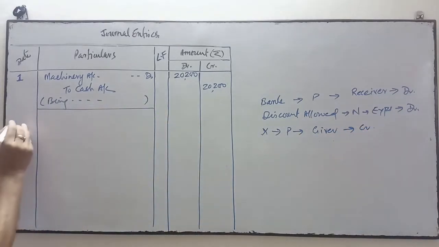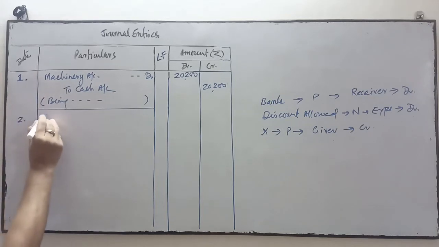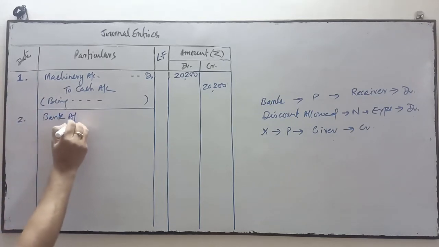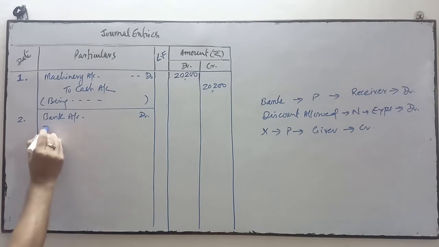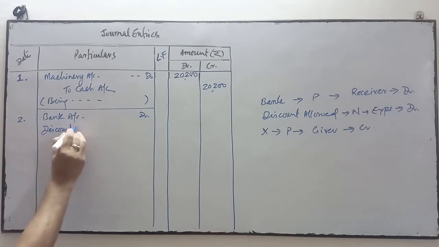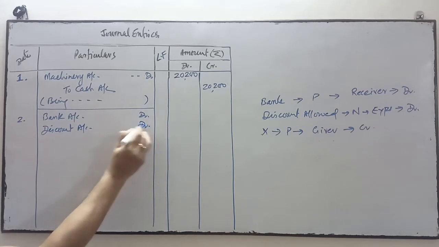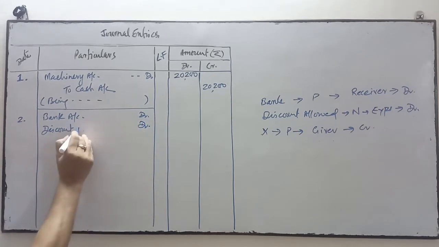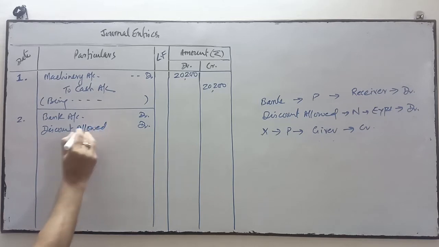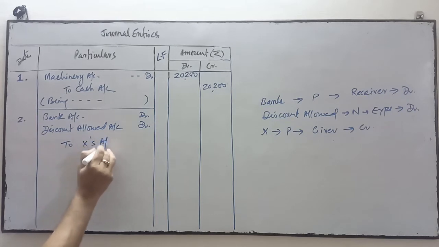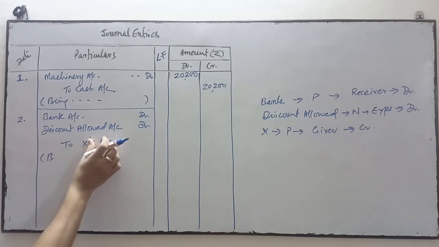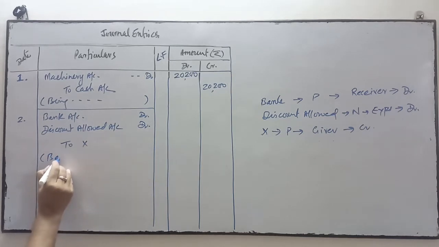So the second entry will be bank account debit. We have received check and that check is immediately deposited into bank on the same day. So bank account debit, discount allowed account debit. Two accounts are debit over here, bank and discount allowed. And we are crediting X account. You write the narration over here, which is very simple.